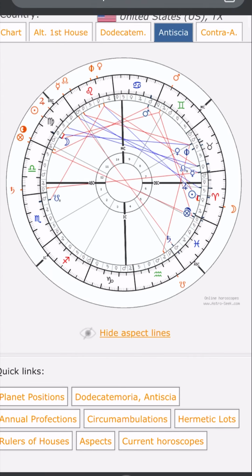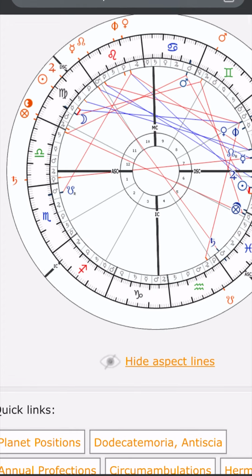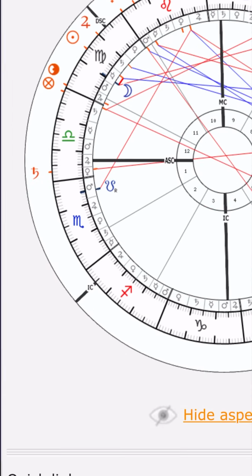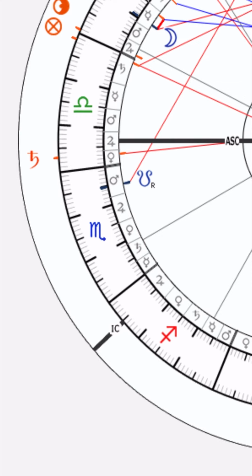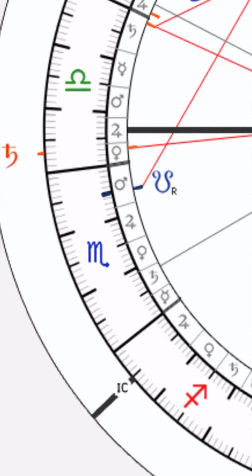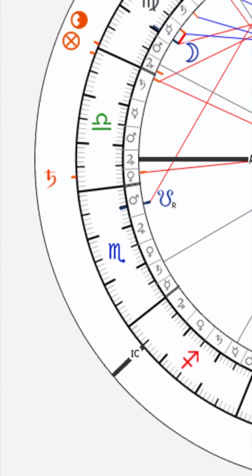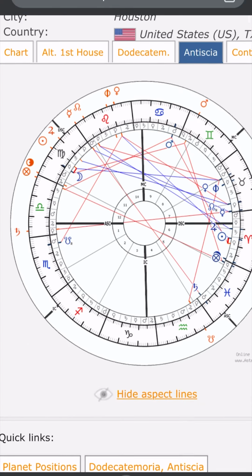The Antiscia is... I don't see the Antiscia yet. Where is the Antiscia? Should be... where is it? Oh, it's up here. Okay, so it's up in the 1st house. It's too far from the cusp to mean anything. If it was a little bit closer, it'd be bad news. It wouldn't favor the underdogs. It would be good for the favorites because it'd be under the control, but it's more than 2 degrees away from the cusp, so you don't have to worry about that.